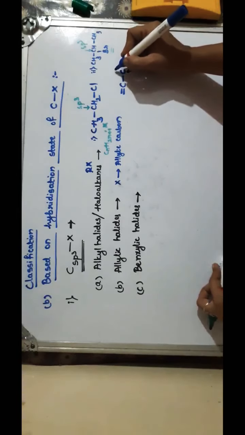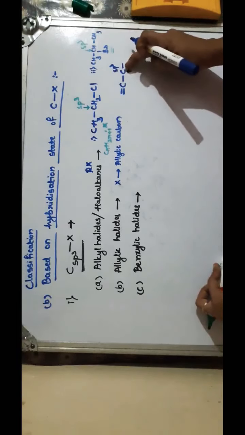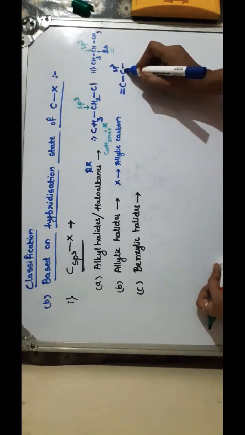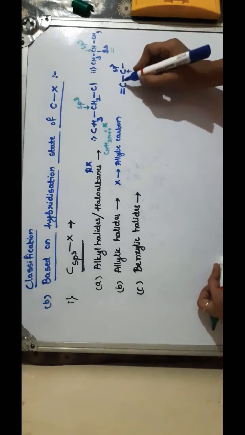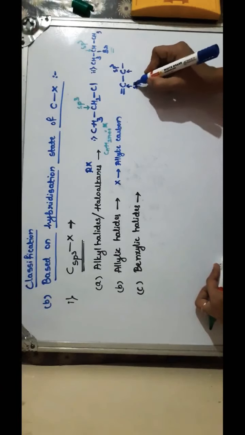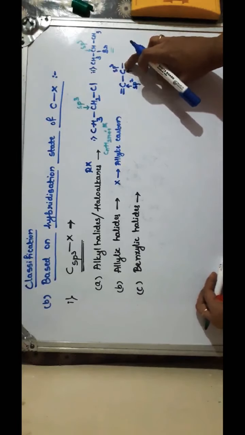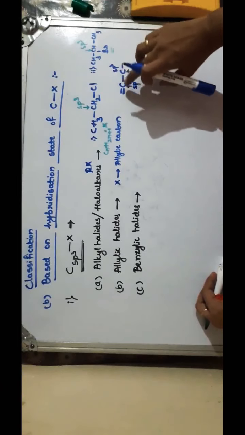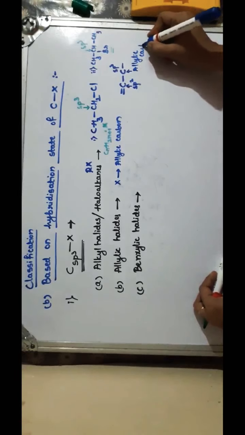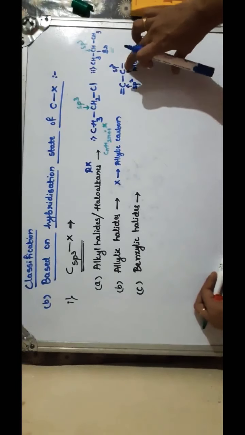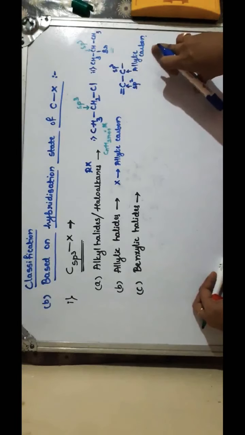It is sp3, as it has single bonds, whereas this sp3 hybridized carbon is attached to an sp2 hybridized carbon, a doubly bonded carbon atom. That is, an sp3 carbon attached to an sp2 carbon is called an allylic carbon atom.